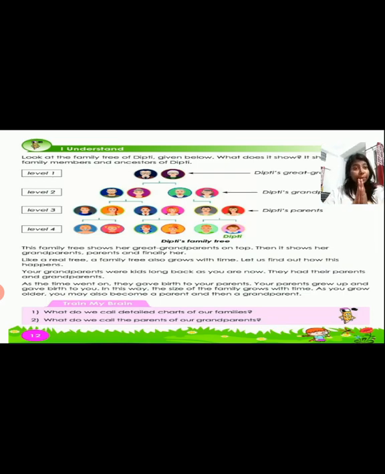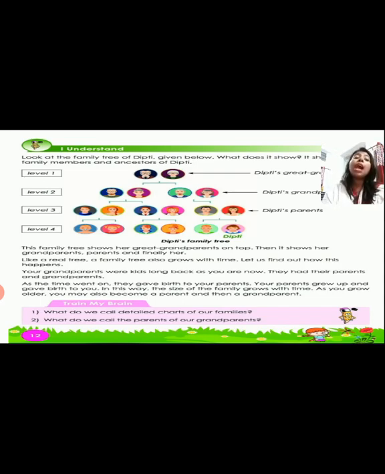First it will be a kid. From there, they will become a parent. Yes, the kids will grow up. Then they will get married. Then they will give birth to their child, and they will become a parent. Then their child will grow up, get married and give birth to their child. Then you will become the grandparent. That means what? The family tree keeps on growing.